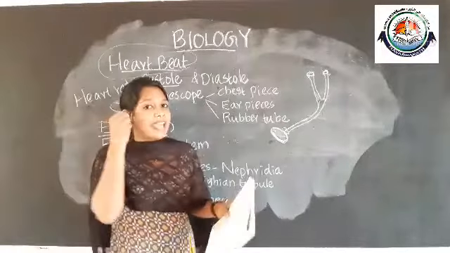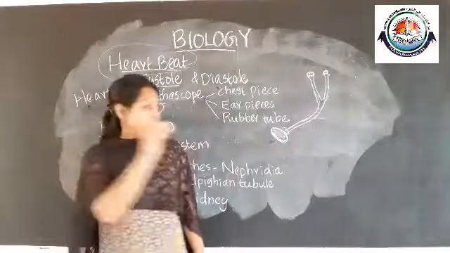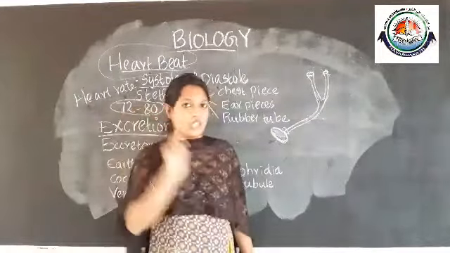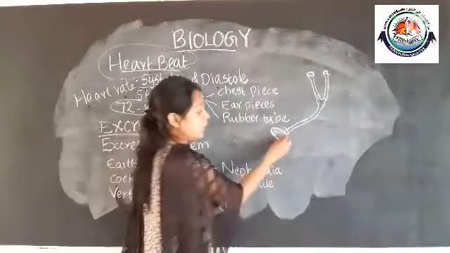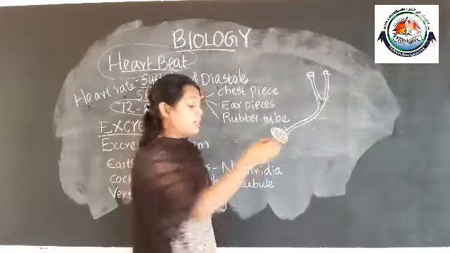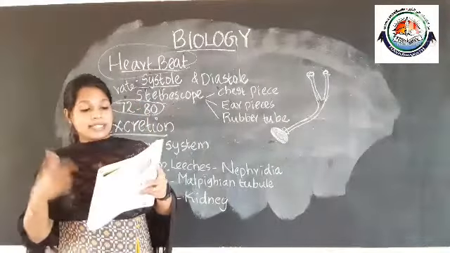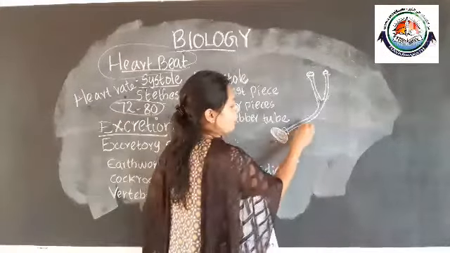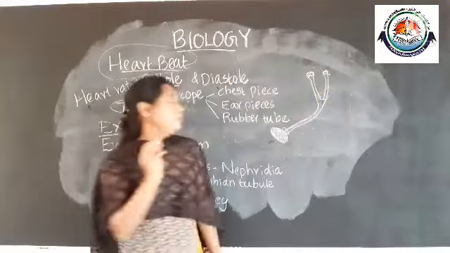The doctor will place the two ear tubes in his ears, and the chest piece is placed on the chest of the patient where the heart is present. So when the heart beats, with the help of the diaphragm on the chest piece, the sound is enhanced, transmitted through the diaphragm, passes through the rubber tube and reaches the earpieces.